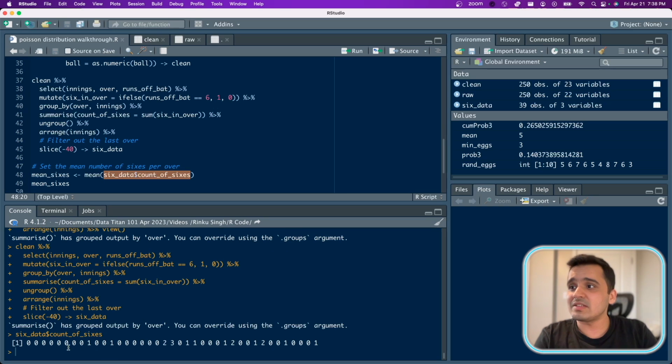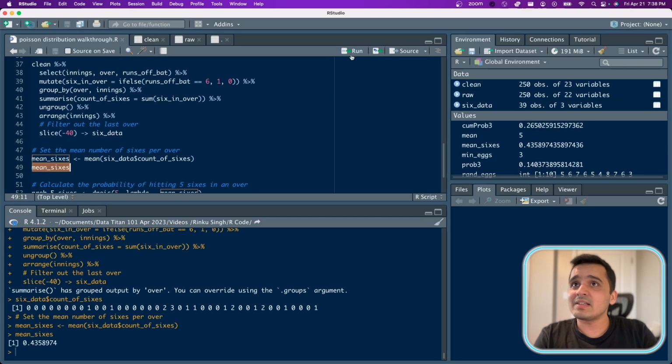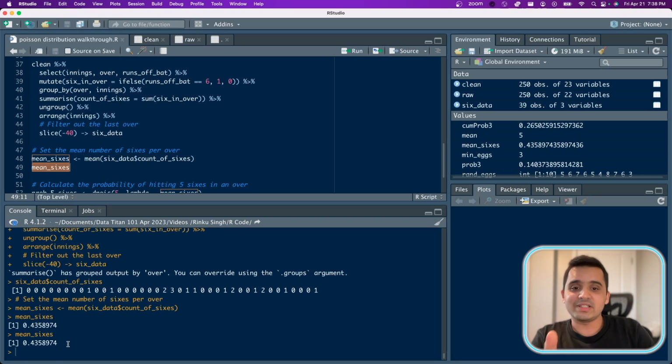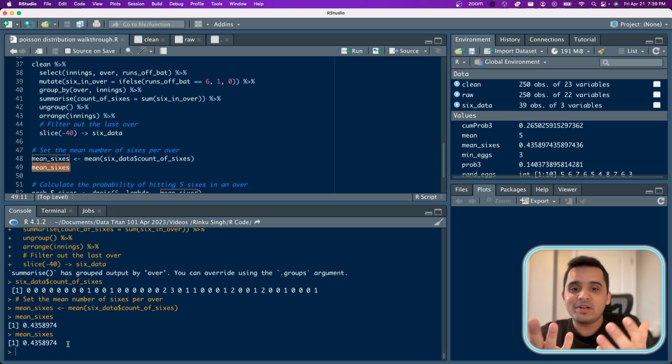If I just run this, I have these sixes, and if I run the mean, I have 0.436 being hit per over. Now we have the mean. Now we want to calculate, if we have the mean as 0.436 sixes hit per over, what is the probability of 5 sixes being hit in the next over?